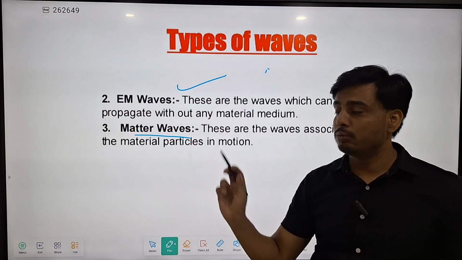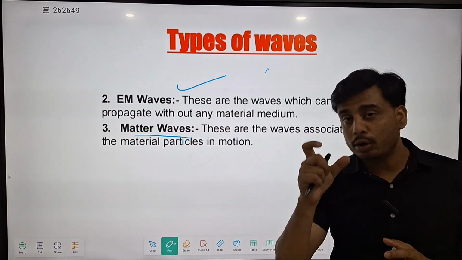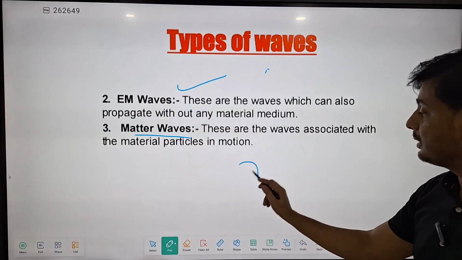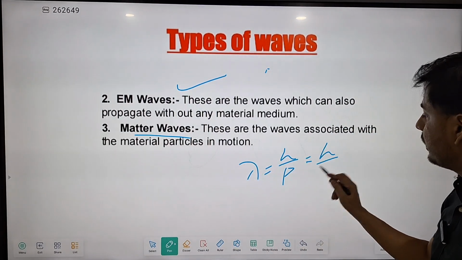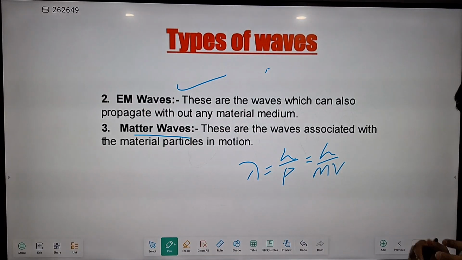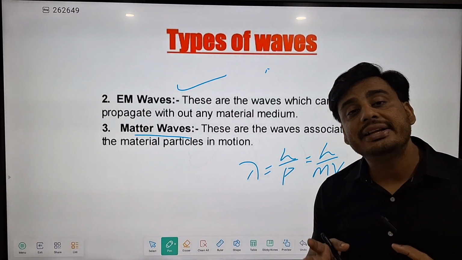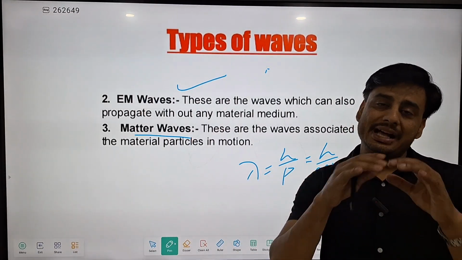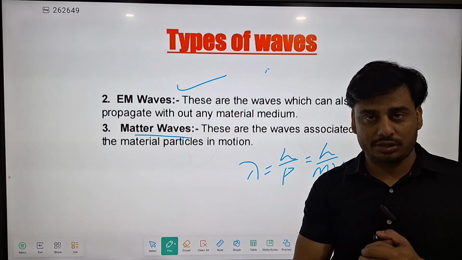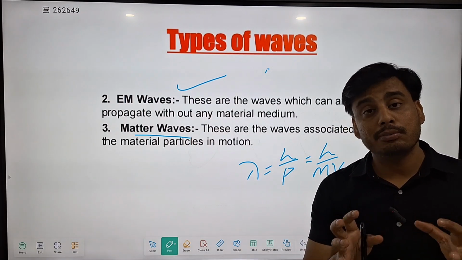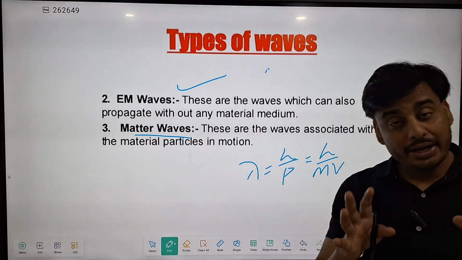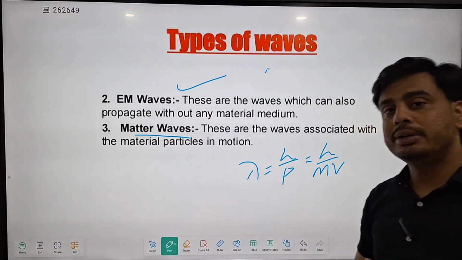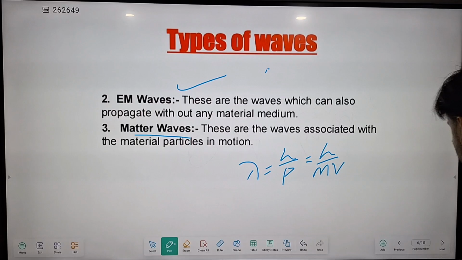Then what is matter wave? You must have remembered the de Broglie wave. De Broglie wave wavelength lambda equal to h by p, or you can write h by mv. So all the material particles in motion are always associated with a wave-like structure. Those type of waves are said to be matter waves. So these are the different types of waves. Next we will discuss about wave equation.